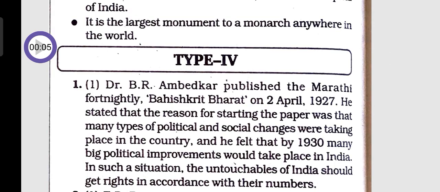So, question 1, type 4. Dr. B.R. Ambedkar published the Marathi fortnightly Bahiskrit Bharat on 2 April 1927. He stated that the reason for starting the newspaper was that many types of political and social changes were taking place in the country, and he felt that by 1930 many big political improvements would take place in India. In such a situation, the untouchables of India should get rights in accordance with their numbers.